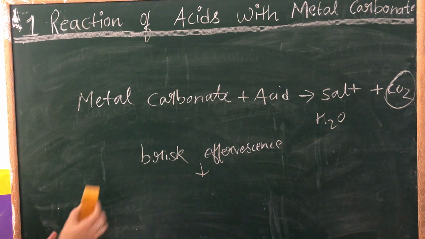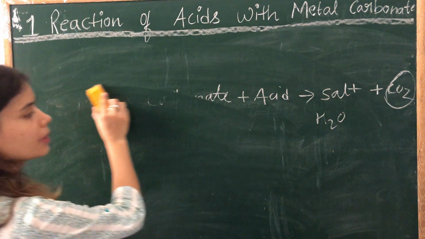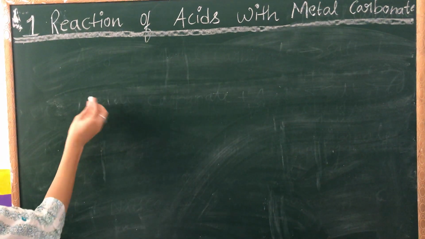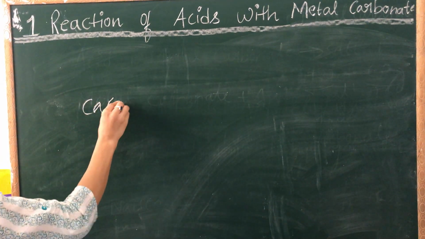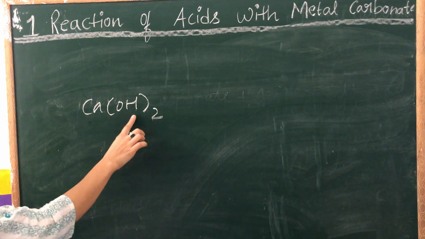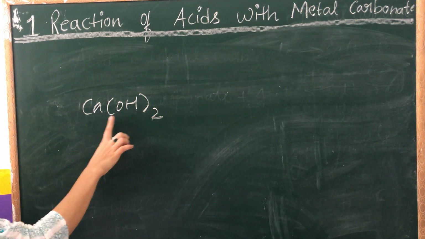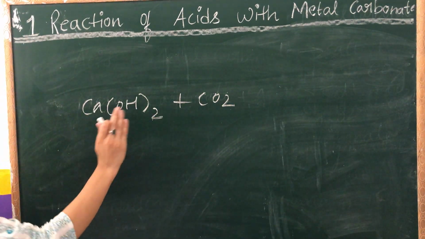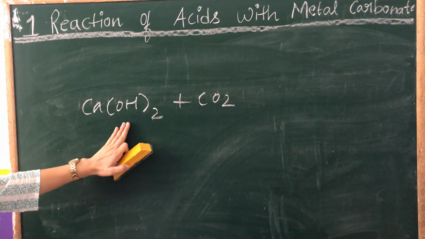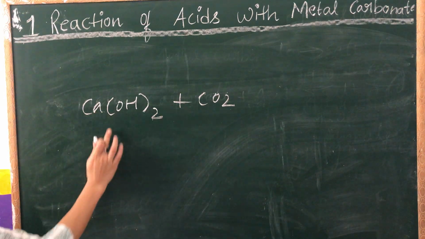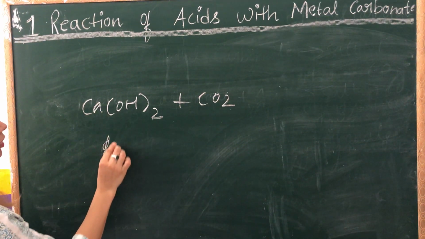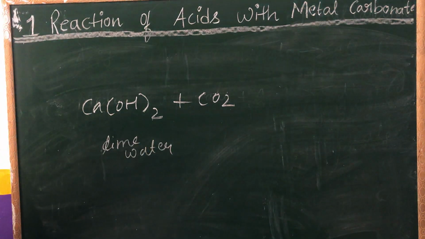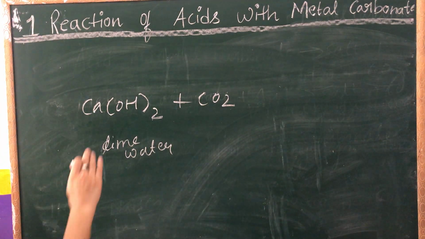Okay. Now children, there is one more test for carbon dioxide which is also very important. The test is when you add Ca(OH)2, which is calcium hydroxide, with carbon dioxide. For example, when you react these two, that is calcium hydroxide, this is known as lime water. This is lime, or slaked lime.